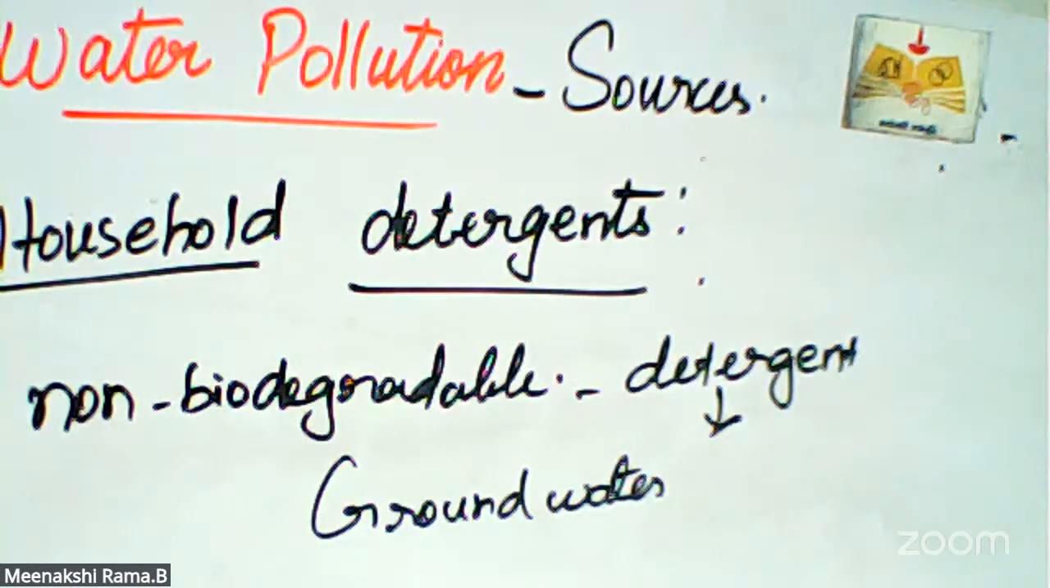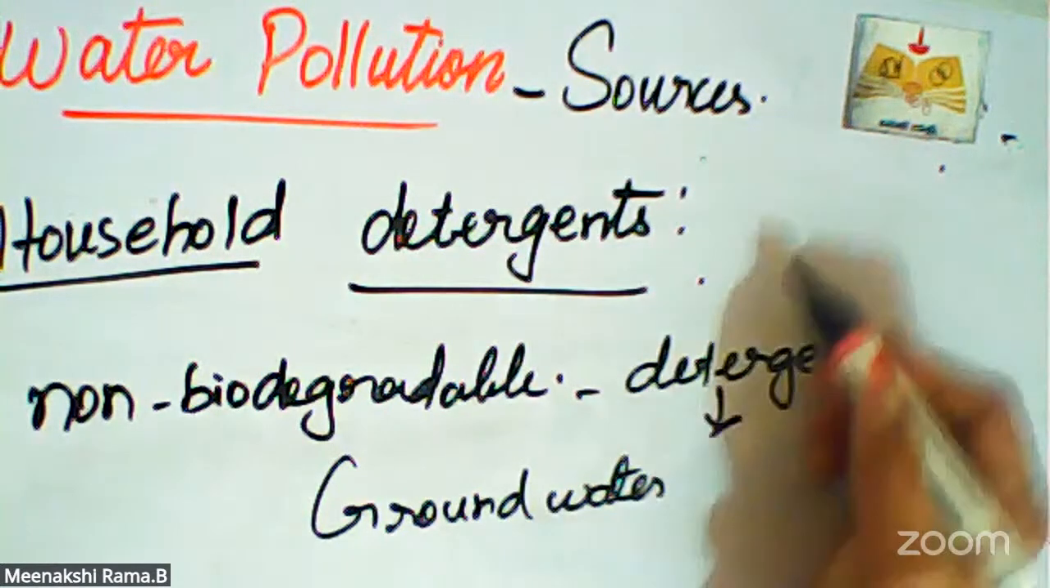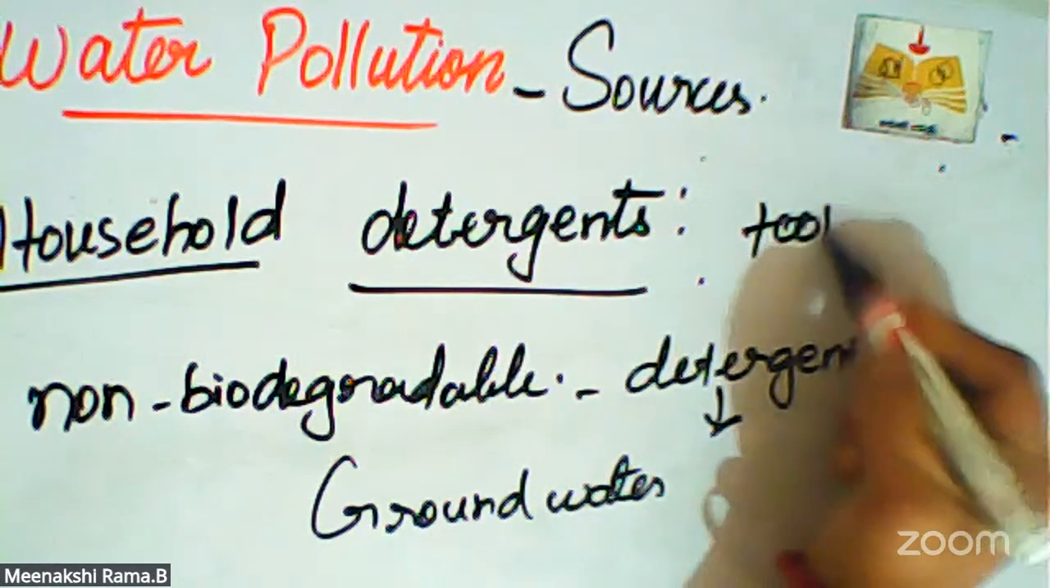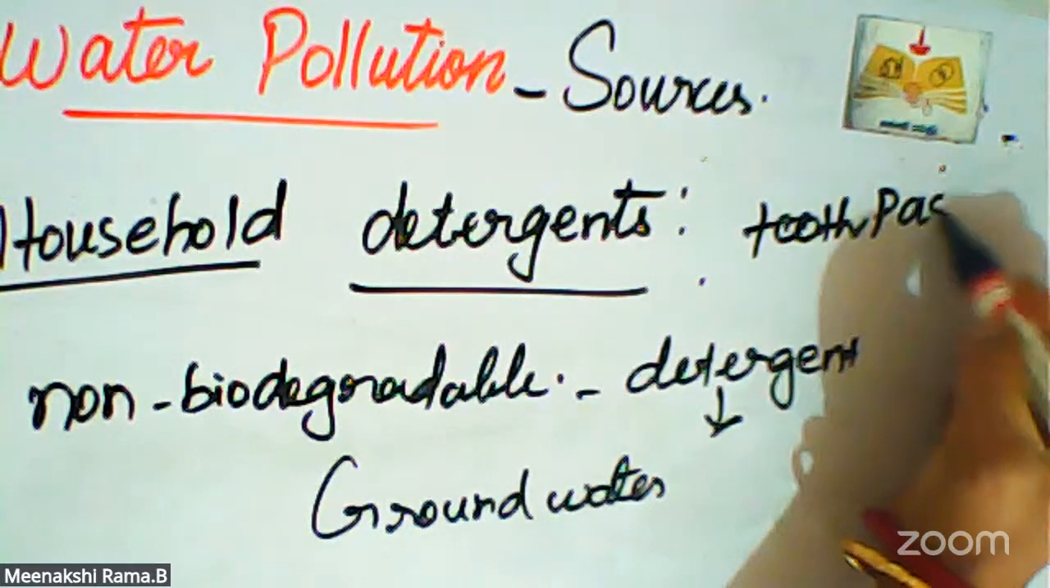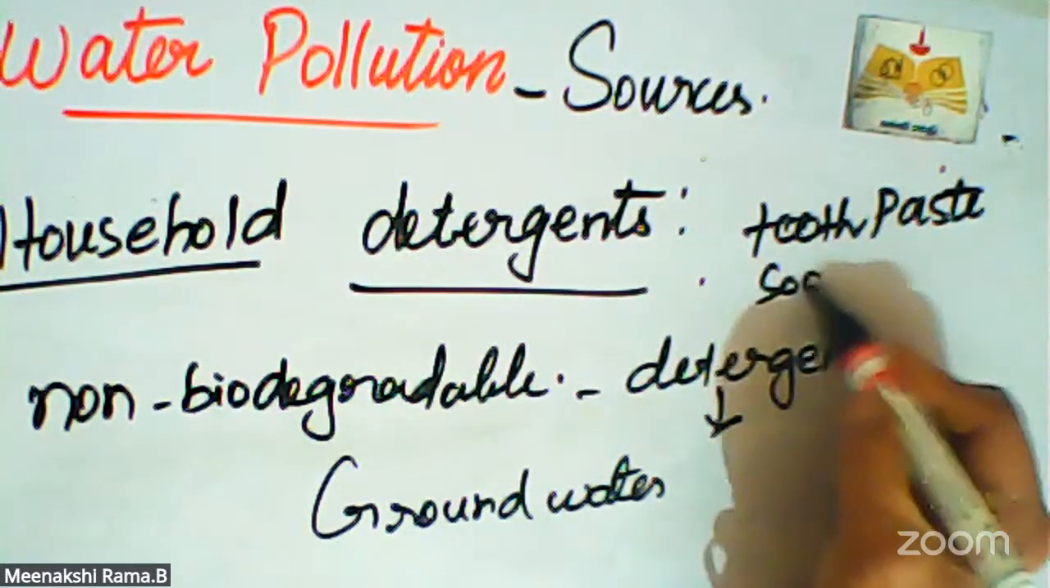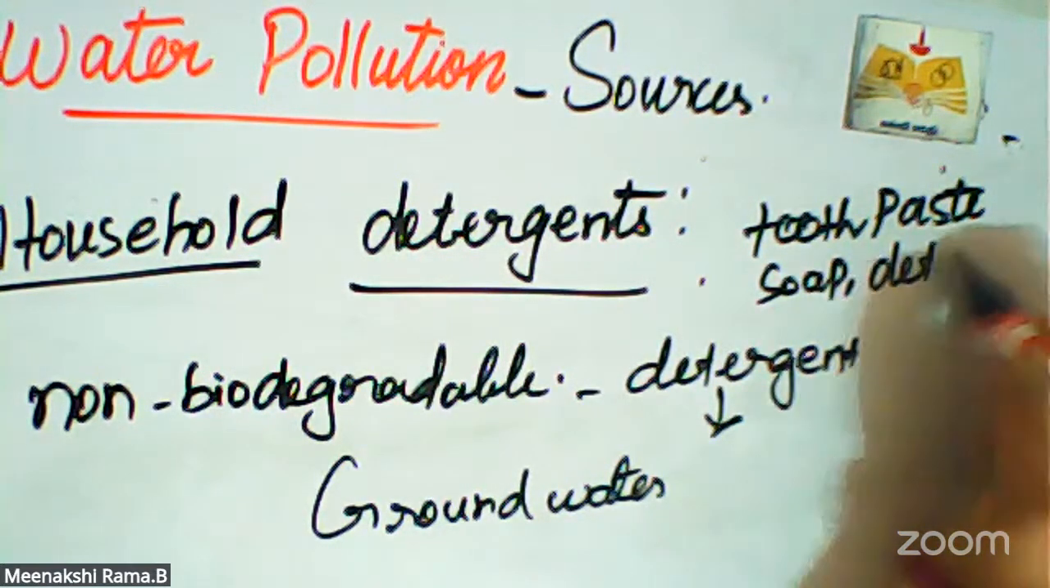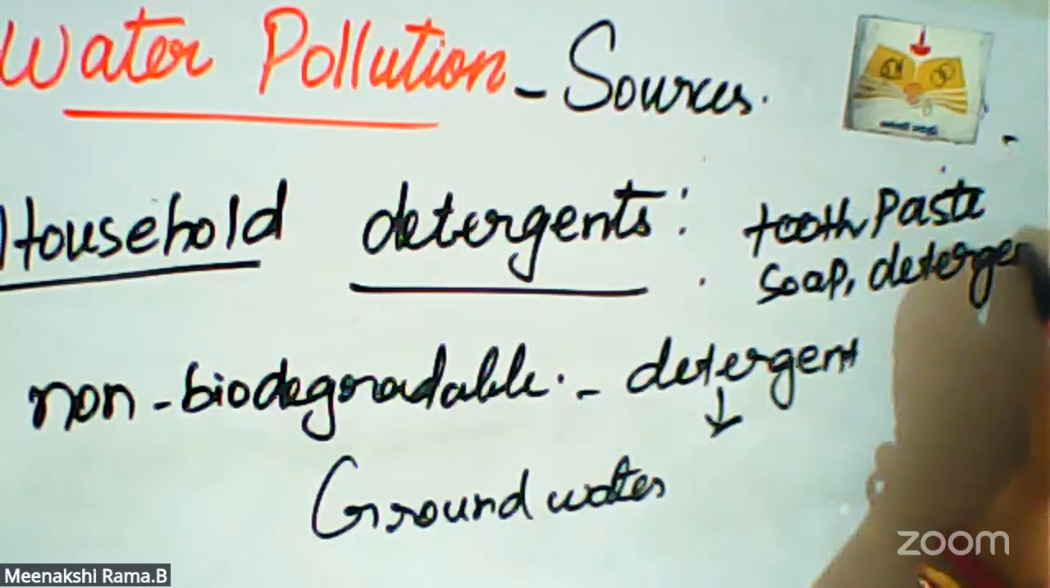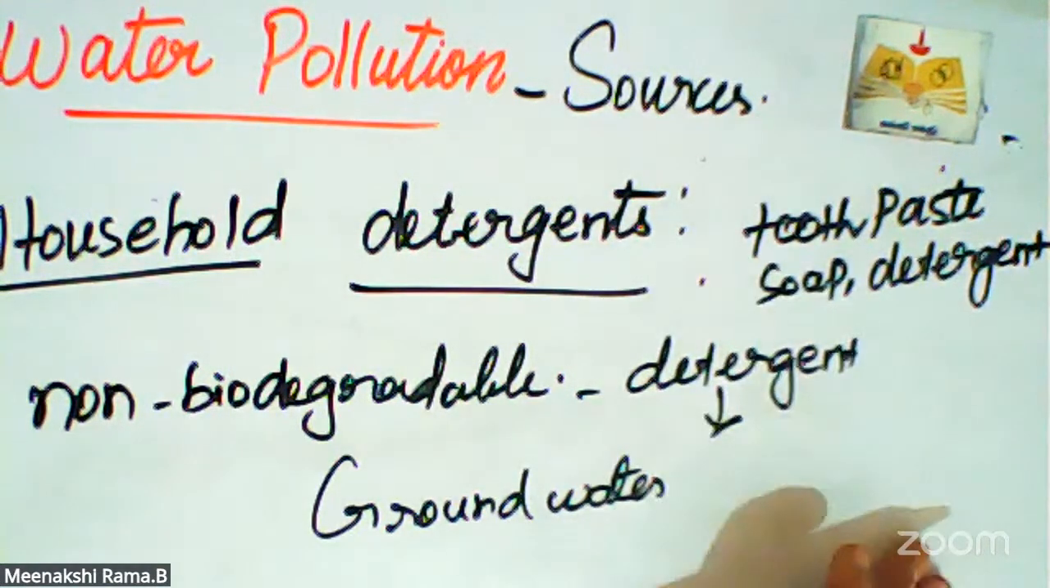So these are added for different reasons: scrubbing, cleaning your skin, and polishing your teeth. Here we are using toothpaste, soap, and detergents. These are all chemicals.